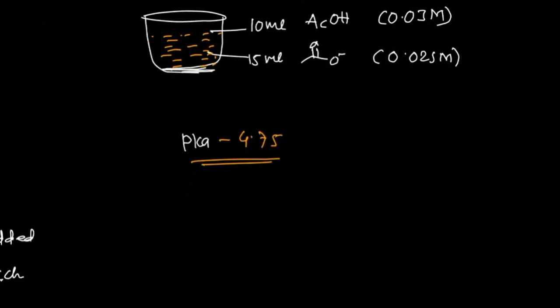How do we solve this type of question? Again we apply the Henderson Hasselbalch equation. We have a buffer system, that is a weak acid and its conjugate base.